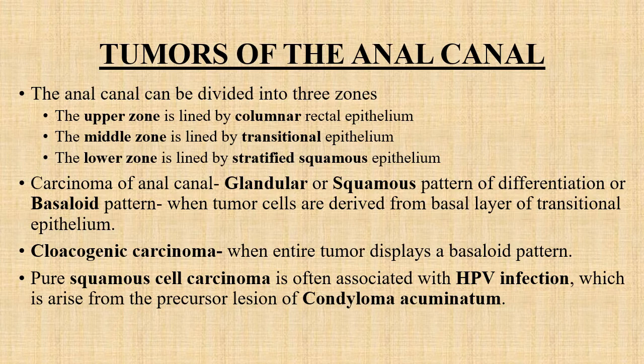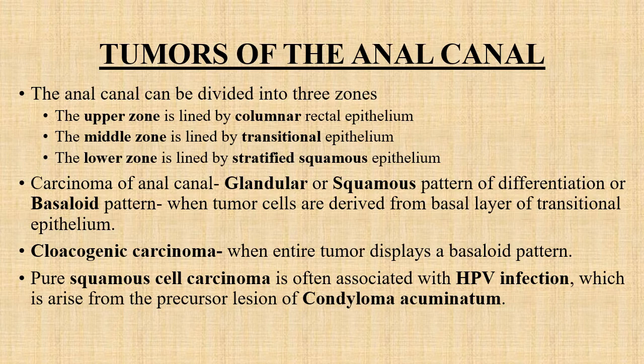So based on these three epithelial layers, carcinoma of the anal canal can be either glandular or squamous pattern of differentiation, or it can be of basaloid pattern. When the tumor cells are derived from the basal layer of this transitional epithelium, they are known as basaloid pattern.